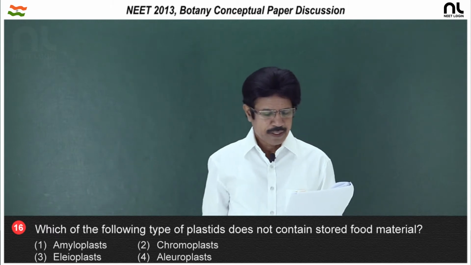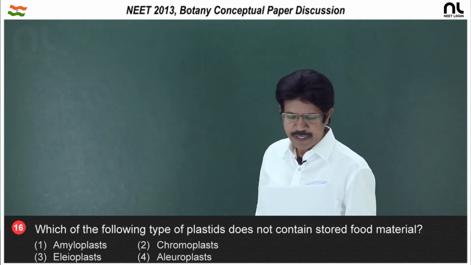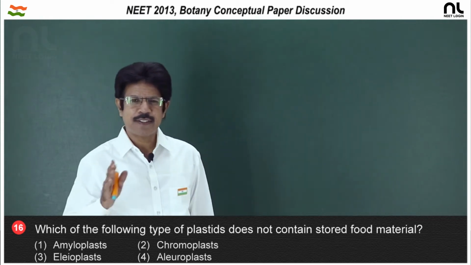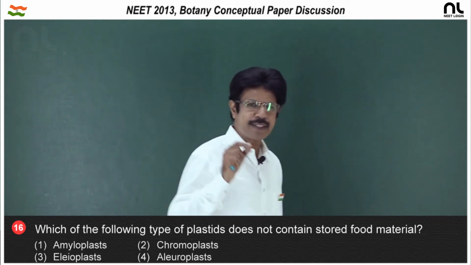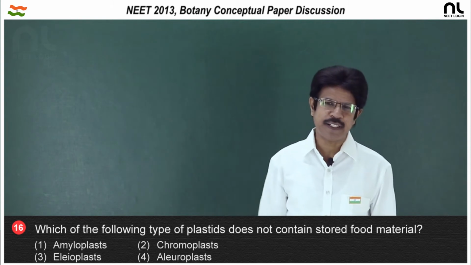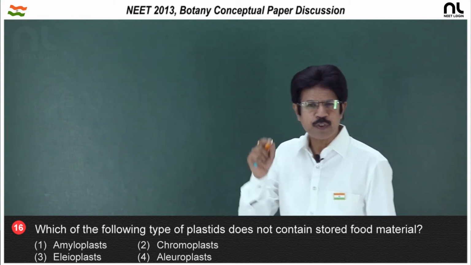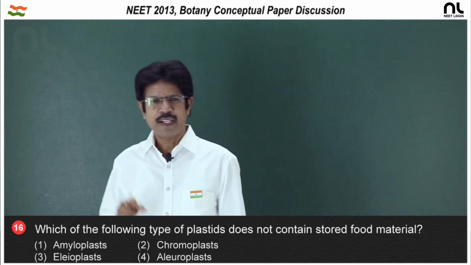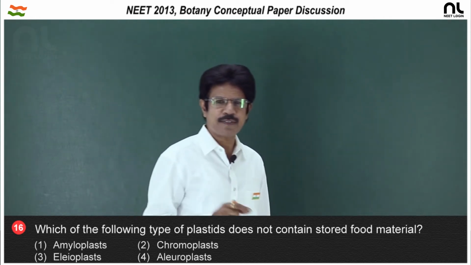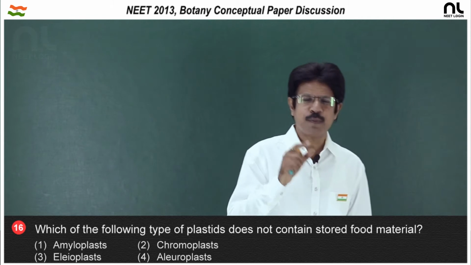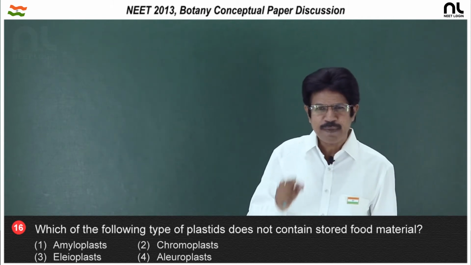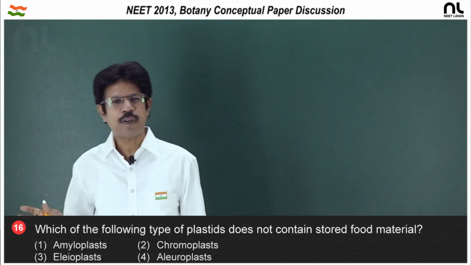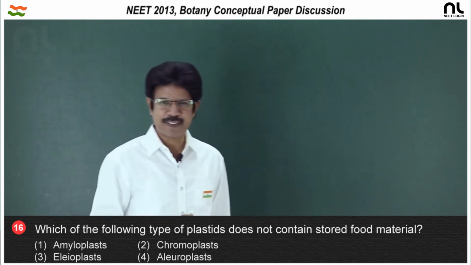Question number 16, which of the following types of plastid does not contain stored food material? Plastids are the organelles concerned with the synthesis and storage of food material. The plastid that stores food material is the leucoplast. The plastid concerned with synthesis of food material is the chloroplast. And the plastid concerned with imparting color to the petals, seed coat, fruit walls is the chromoplast.